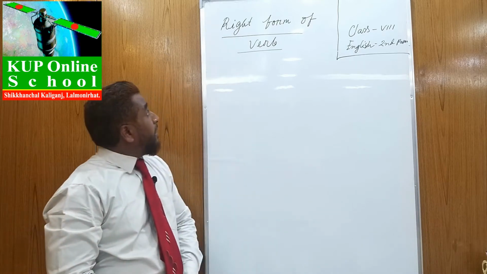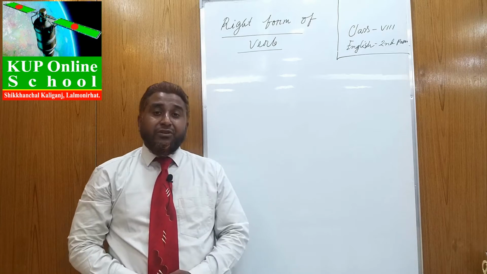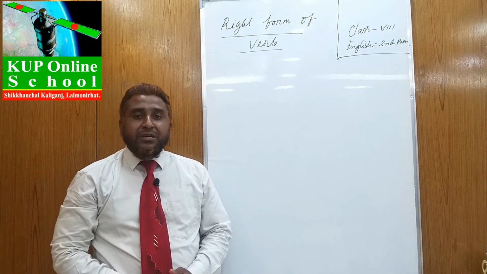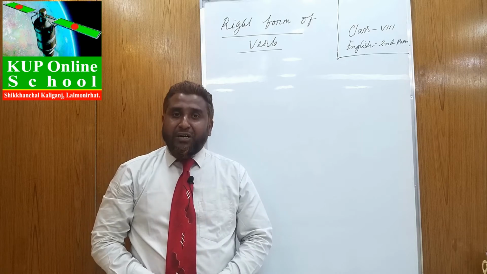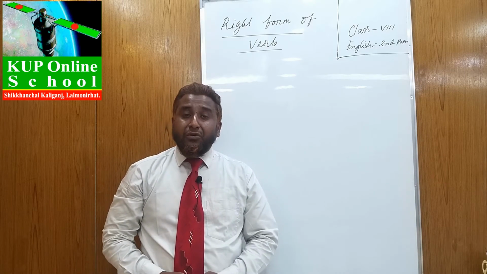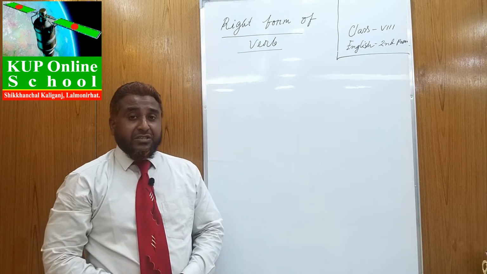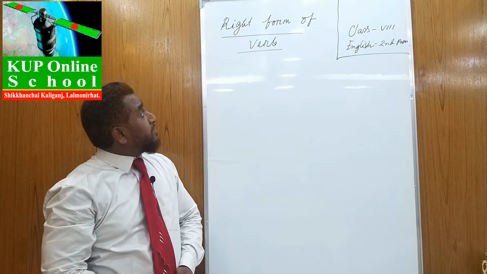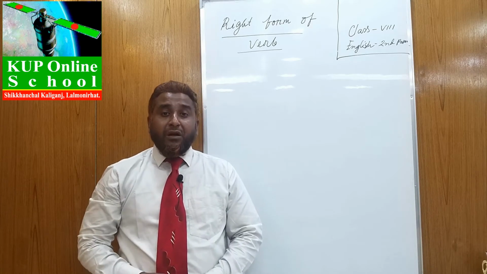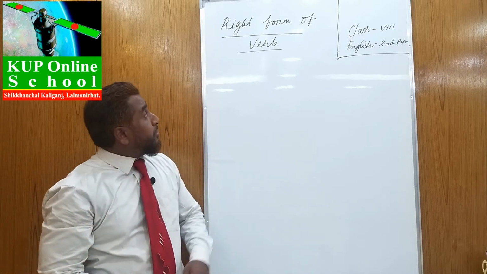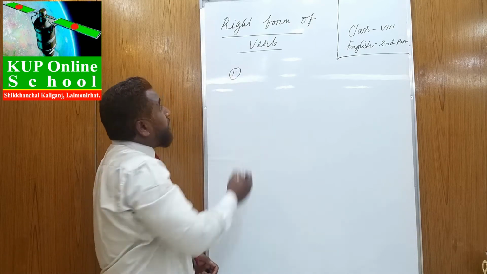Okay, before starting right form of verb, I will give you some features. Actually, verb is the soul of a language. In a sentence, if there is no verb, the sentence will not be perfect. So right form of verb: form means structure, any type of structure. Before doing that, we should know what the forms of verbs are.